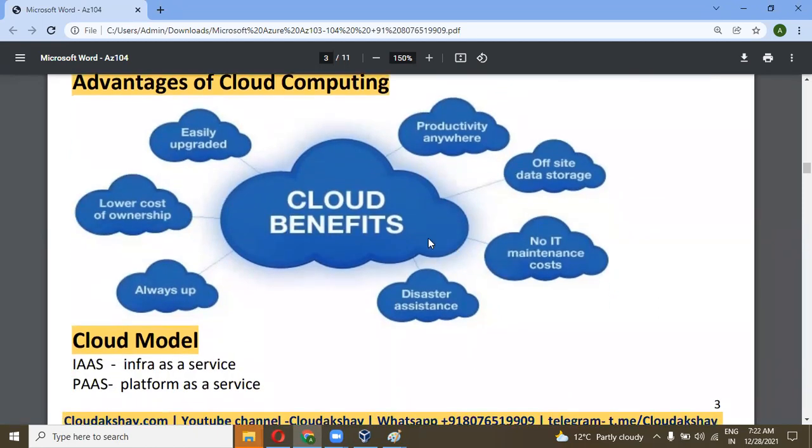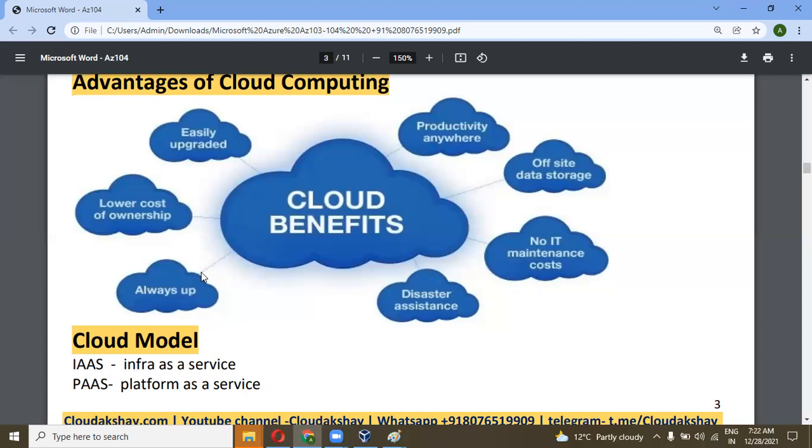Disaster recovery: cloud also provides disaster recovery. We can replicate our database across multiple locations. Then whenever disaster comes, we can recover it from another location or clone it from another copy. Always up.